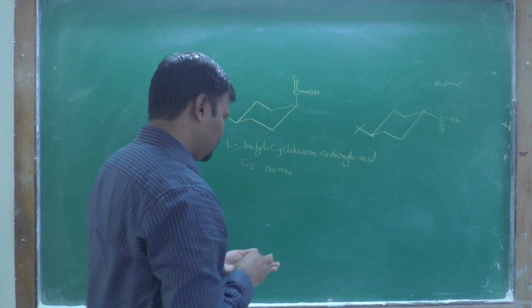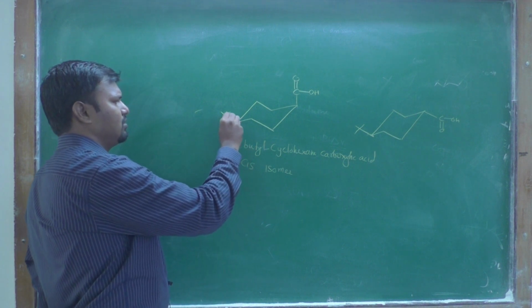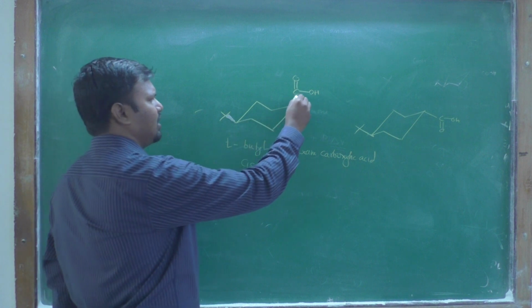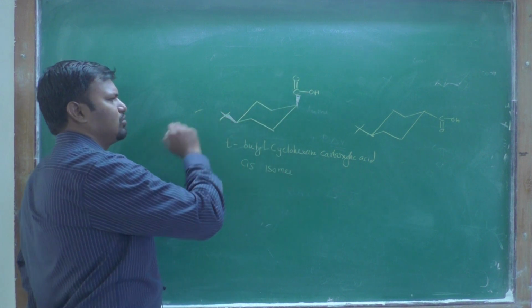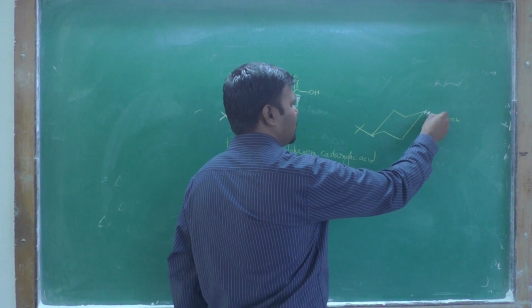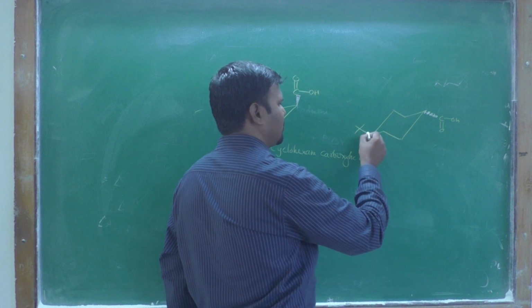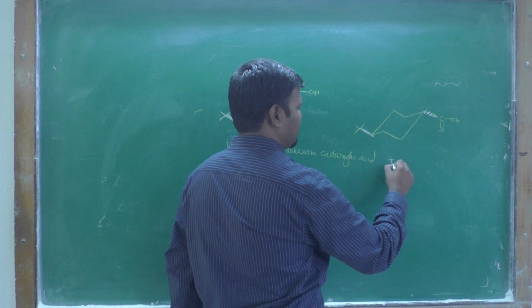This is considered a cis because both groups are on the same side, at the top side. The COOH group is on the same side as this tertiary butyl. In this case the carboxylic COOH group is at the bottom and this is at the top side. Therefore this is a trans isomer.